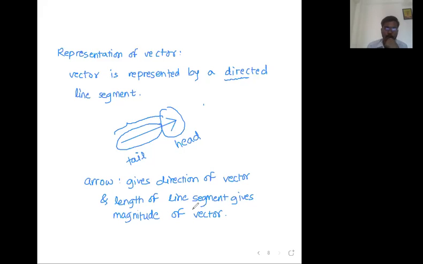Fine, sir. Now look. Let us represent a vector. Now you people tell me, how to represent a vector? Sir, by a directed line segment. Okay. Let us represent a vector like this, and let us represent another vector like this.